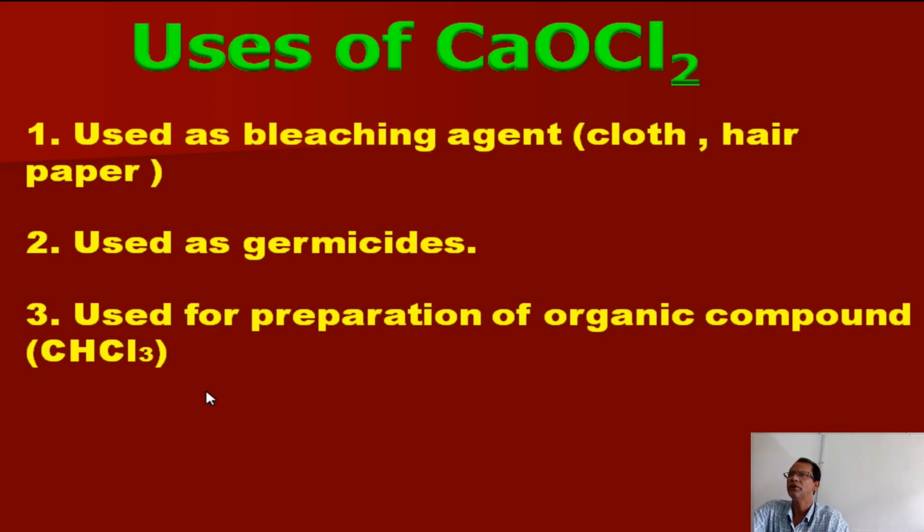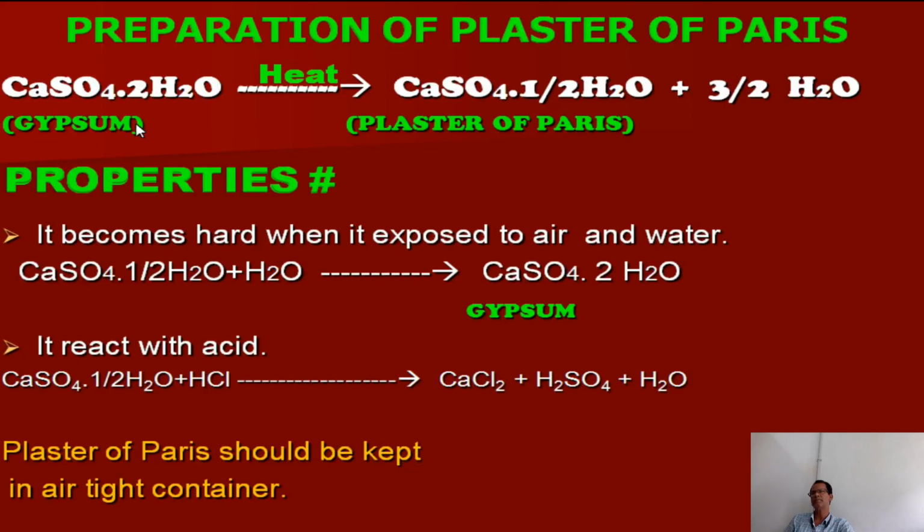It is used for the preparation of the organic compound called chloroform, and this compound is also used in the preparation of other organic compounds. So these are very important uses of bleaching powder in the preparation of organic compounds.